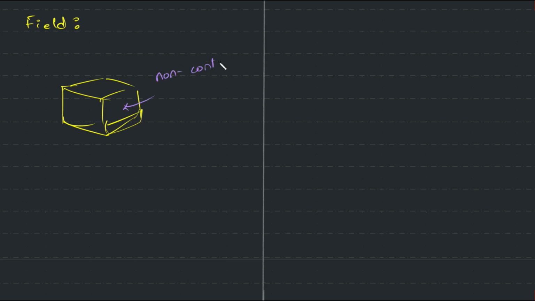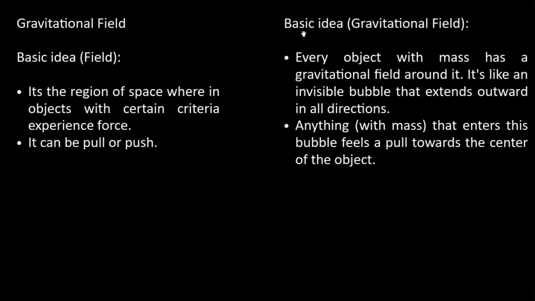See, the word field, electrical field, magnetic field, the word field is nothing but, say, a three-dimensional space wherein you get to feel non-contact force. So field is a region wherein you get to feel non-contact force. So if it's gravitational field, we are looking at gravitational force. The cause is gravity. The cause is mass. So that's what we're looking at. We are looking at gravitational field.